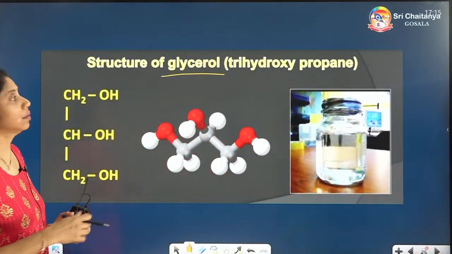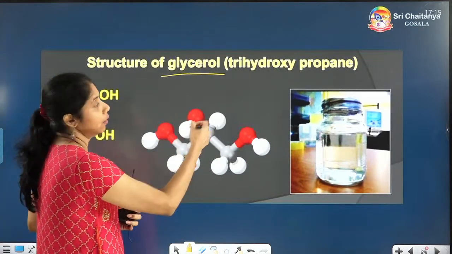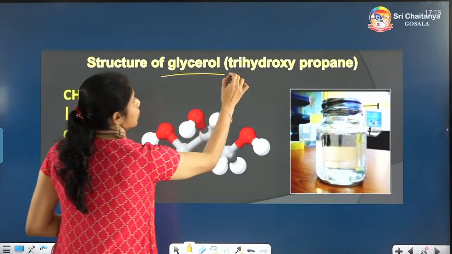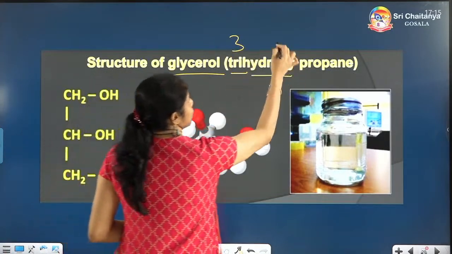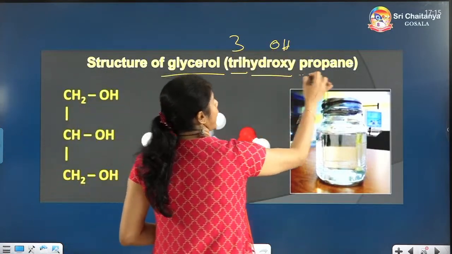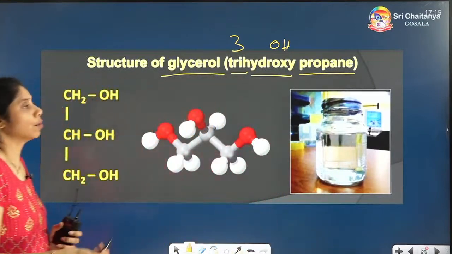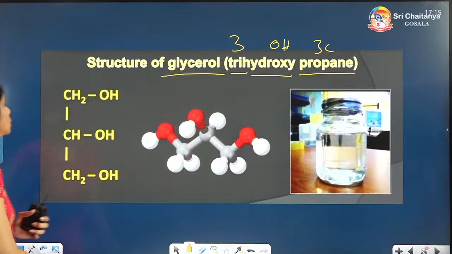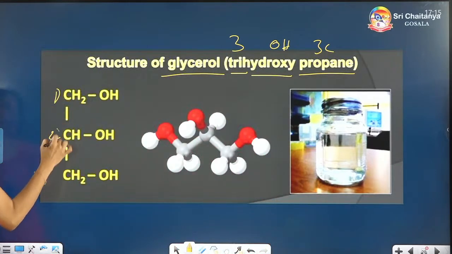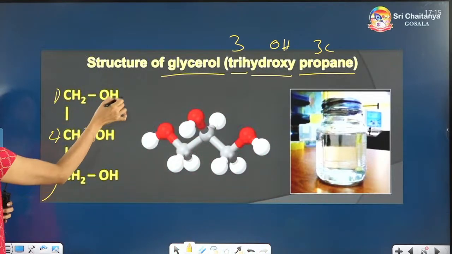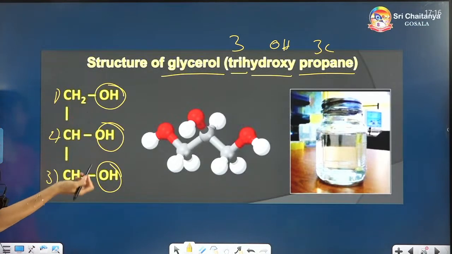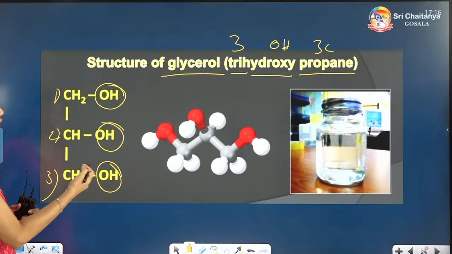In the lipids, the best example of lipid is glycerol. It is called trihydroxypropane. See the name: tri means 3, hydroxy means OH, propane means 3 carbons, straight chain. So here first carbon, second carbon, third carbon, 3 OH groups are present, and carbon valency you know is 4, CH4.